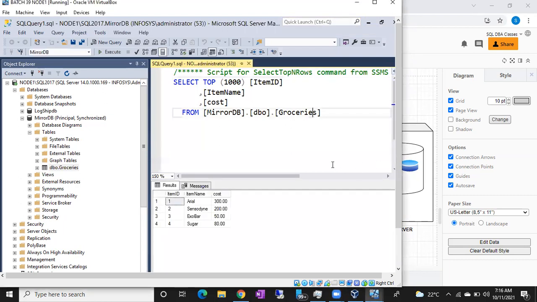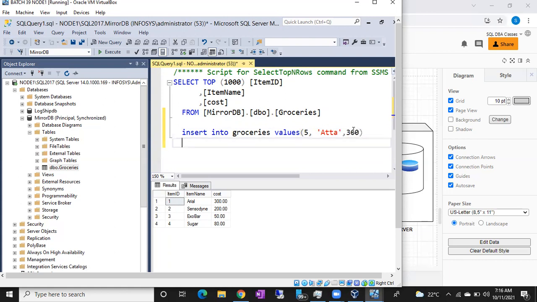Right, so we have 4 records here. So what I'll do, I'll insert one record, insert into groceries values. Okay, 5th record I'll insert. What is the 5th record? Okay, let me go with the... okay, and 360 rupees, right? Fine. So I'm inserting this 5th record.